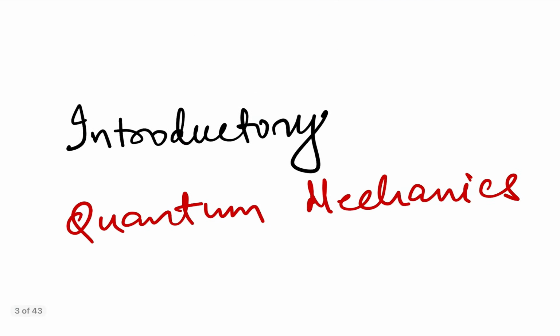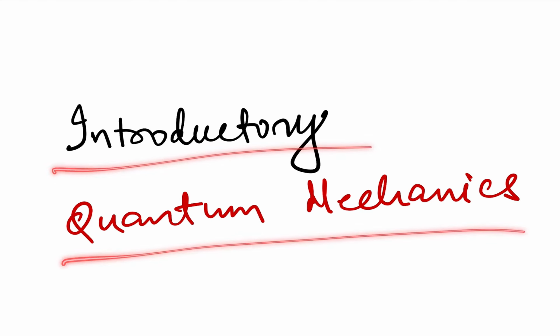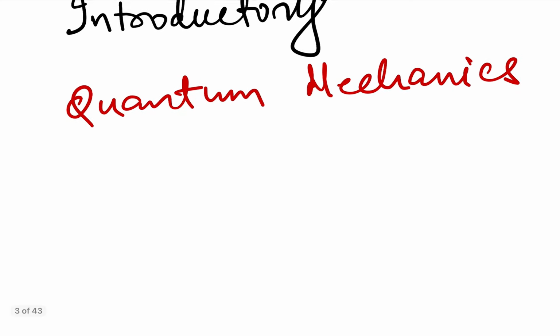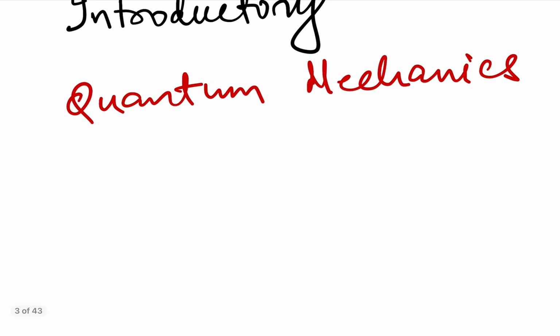Now, we are going to start from introductory quantum mechanics. That means we will get introduced to quantum mechanics, and we are doing it by studying black body radiation. Black body radiation. Why are we studying black body radiation?